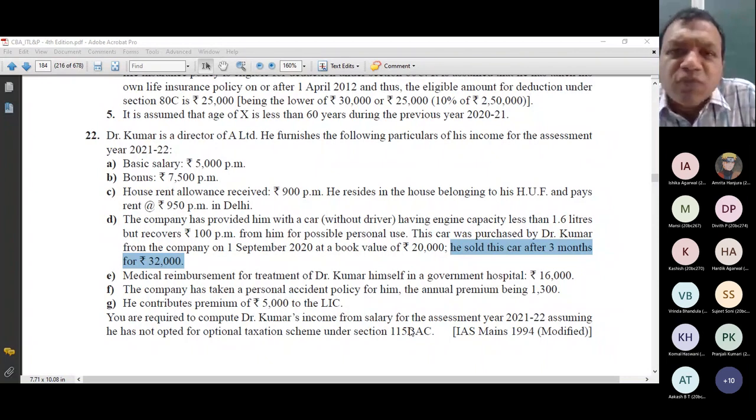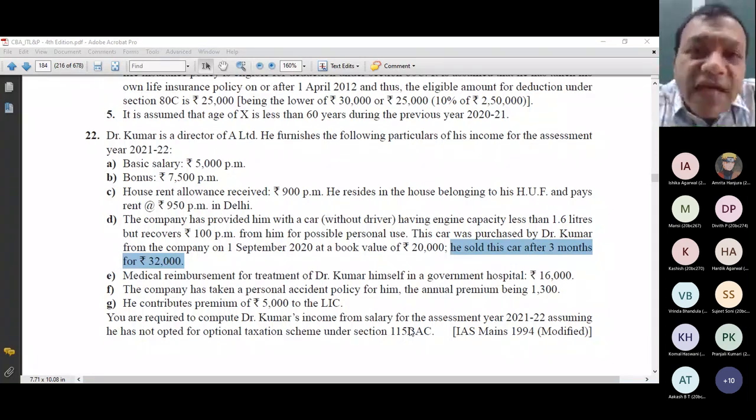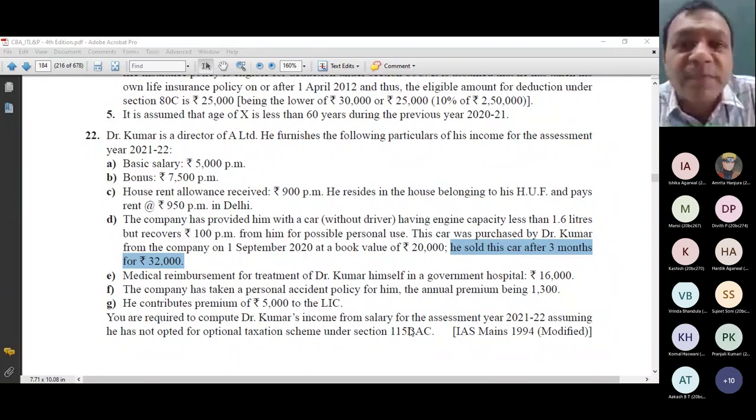Whenever you sell anything, or to be more precise, I am using the word capital asset, whenever any person sells any capital asset, gain or loss is computed under the head capital gains. Detailed discussion I will do when I discuss the chapter on capital gains.